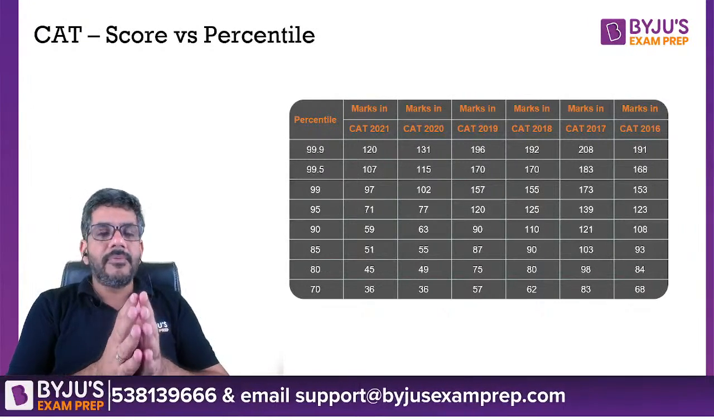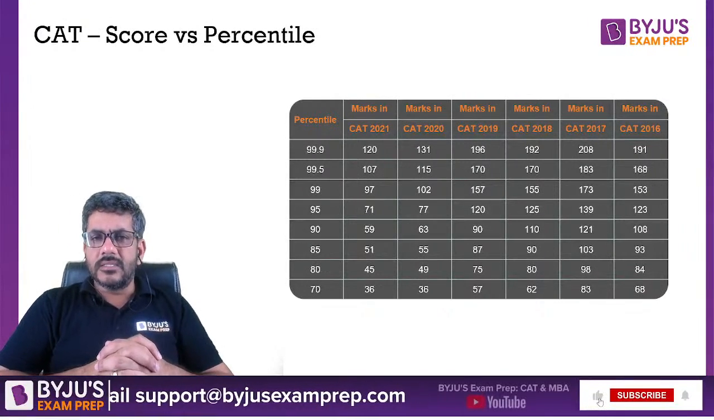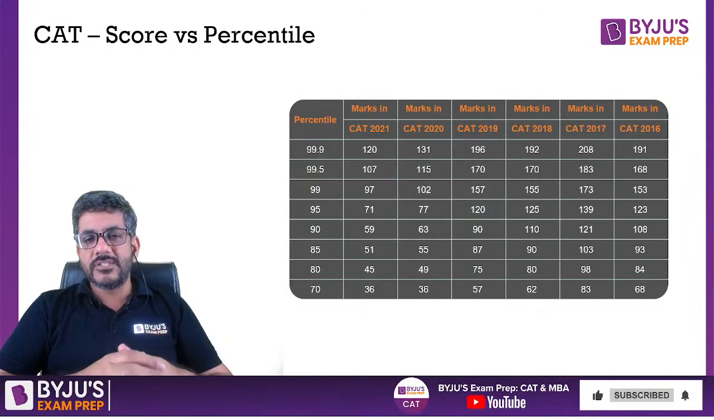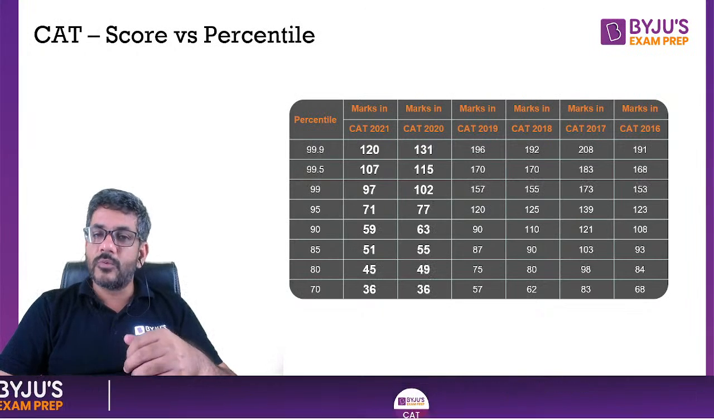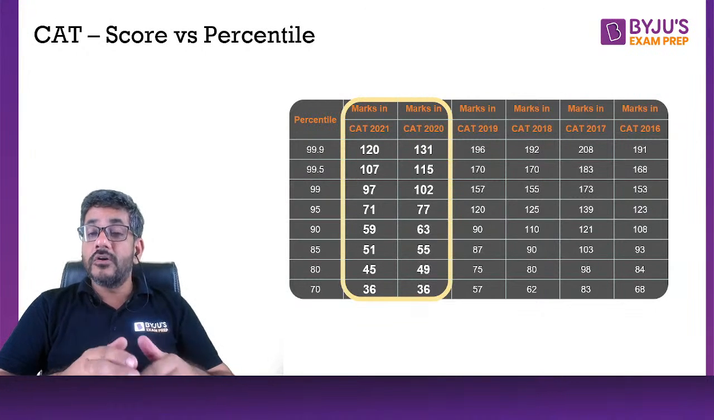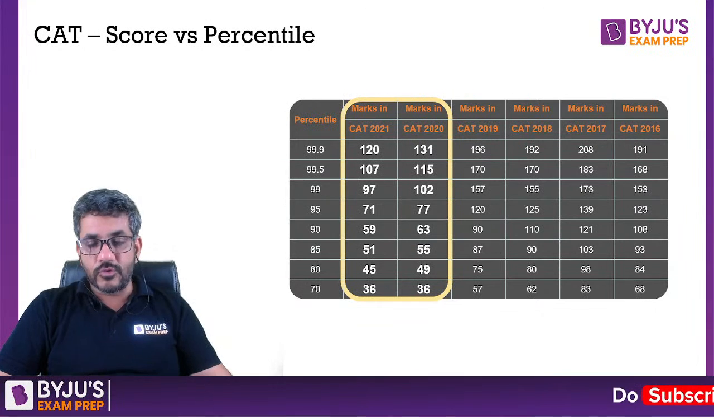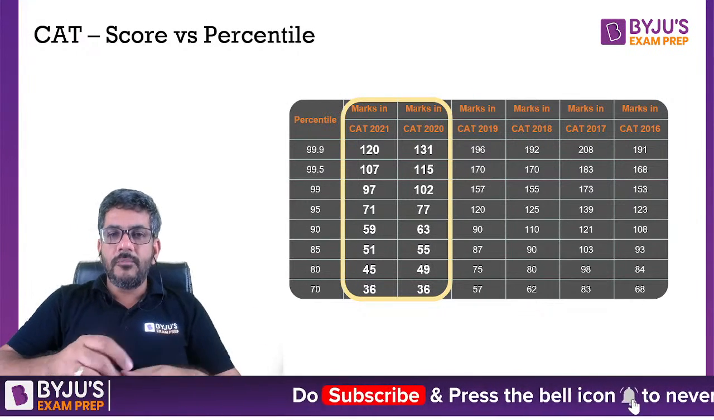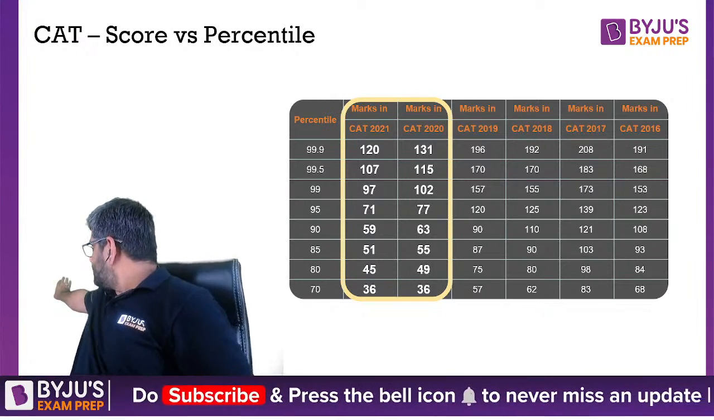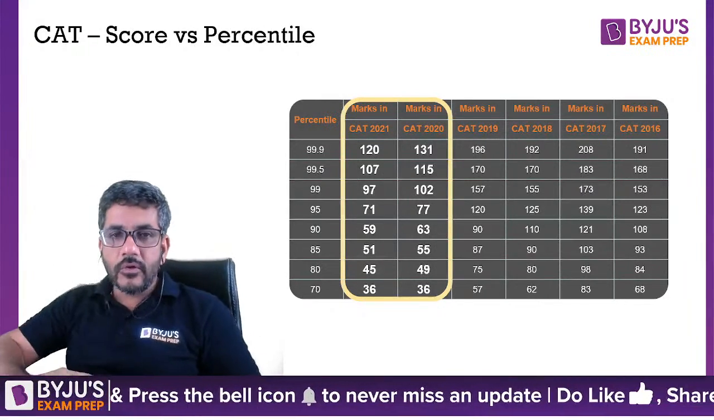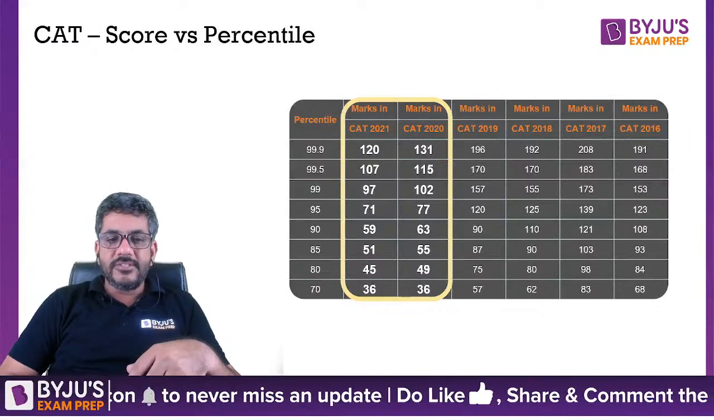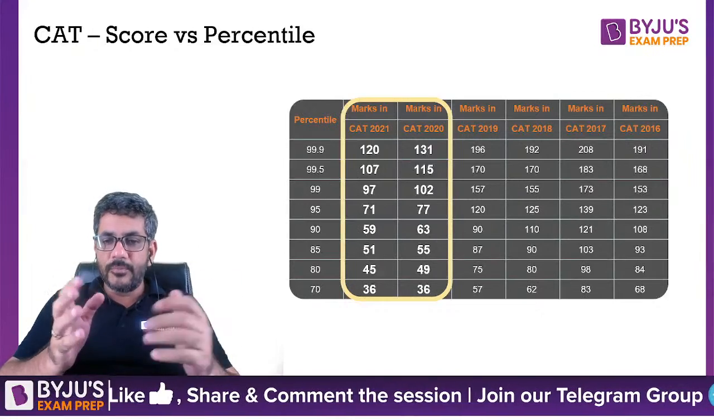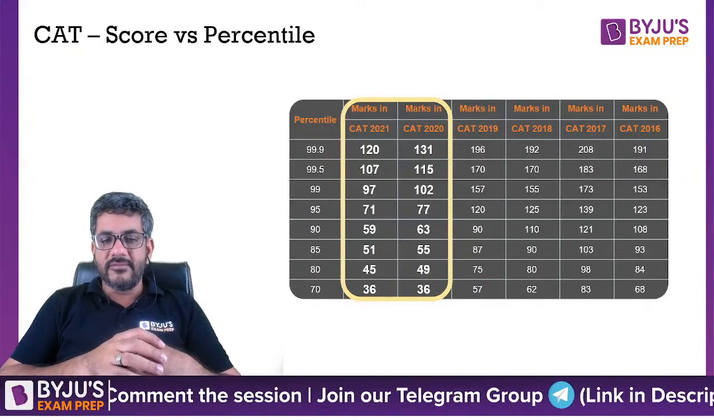But from the paper pattern's perspective, or the percentile versus score perspective, I think the most important years for us are the last 2 years, 2021 and 2020. Because in these 2 years, the exam was of 2 hours and all three sections had 40 minutes each. So therefore, I would be paying more attention towards these two only. Okay. So we shall be talking about these two here, that is CAT 2021 and CAT 2020. I hope you all are getting my point here, whatever I'm trying to say.